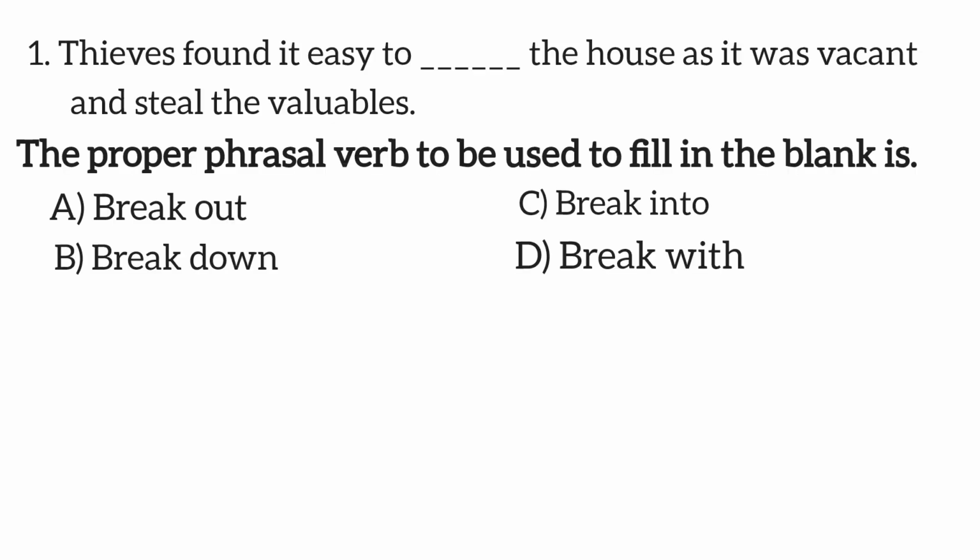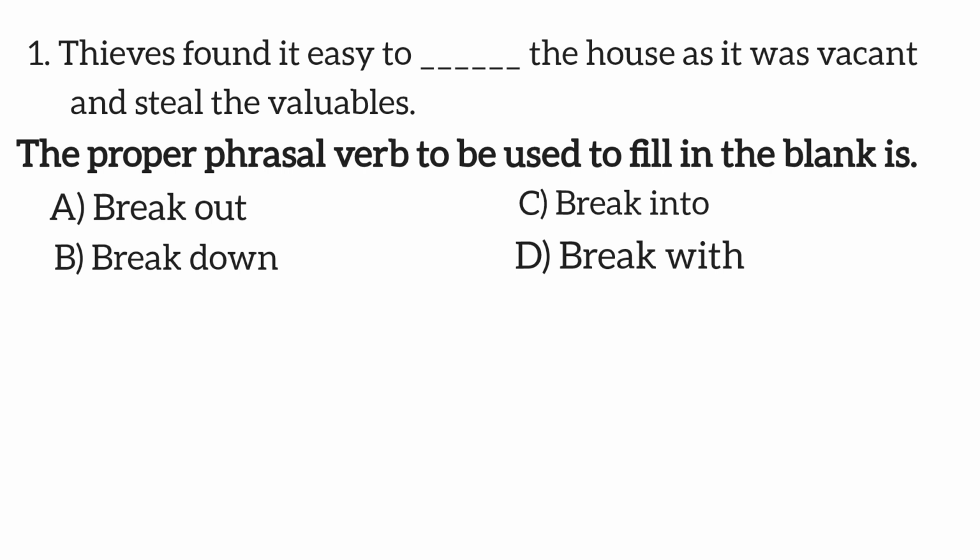The first question is, thieves found it easy to dash the house as it was vacant and steal the valuables. The proper phrasal verb to be used to fill in the blank is option A, break out, option B, break down, option C, break into, and option D, break with. Let's understand each option in detail.